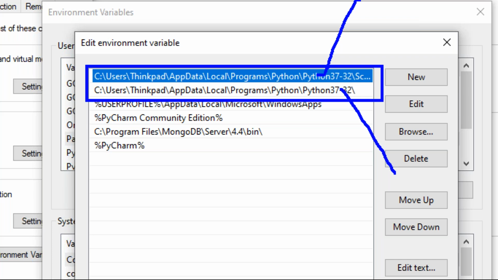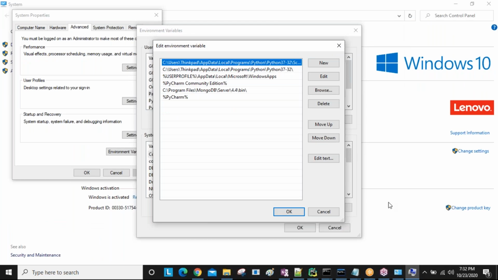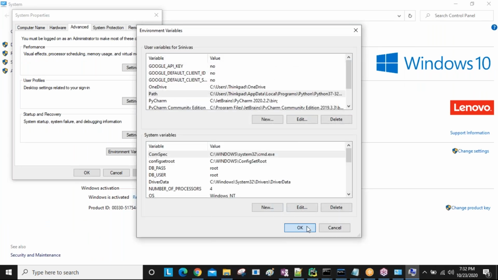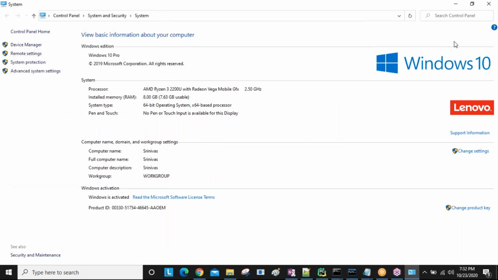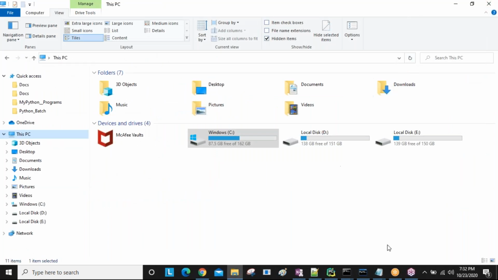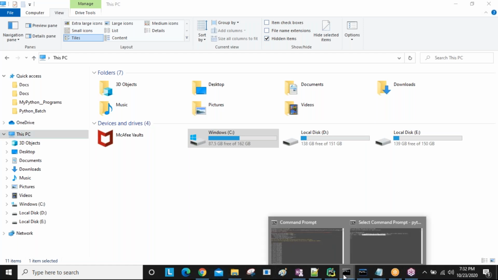Then you are able to successfully install Django and related third-party modules, all the things. Okay. Yes. Now open your command prompt.